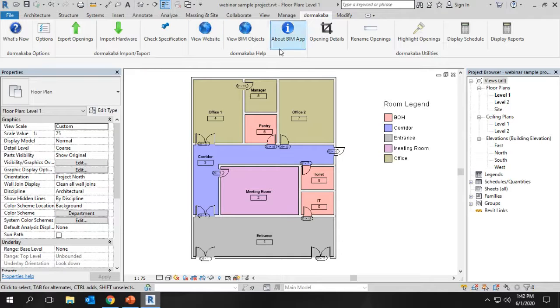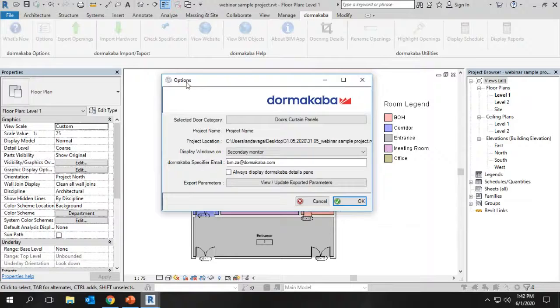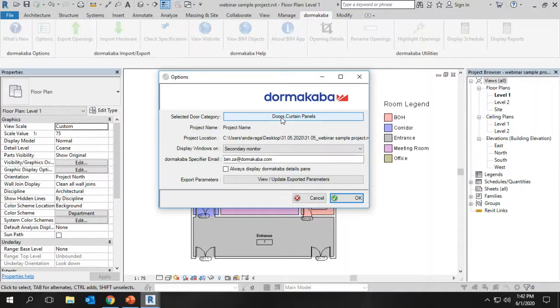This Revit plugin will help us to generate the door schedule and get back the imported hardware to import into the model. So I'm going into the tools. We have the options, the settings, which will help us to have the export and import in a smoother workflow. Here we have the category. First, we are going to generate the door openings, the door schedule. So before that, we are doing some settings.